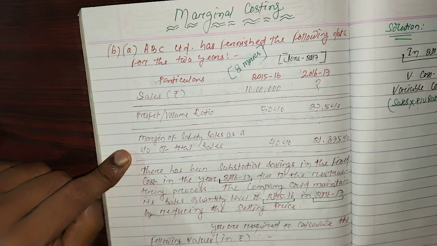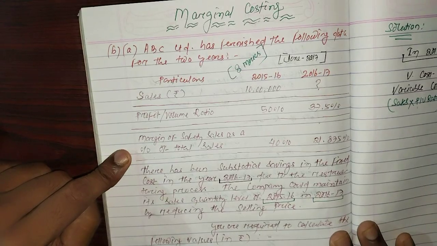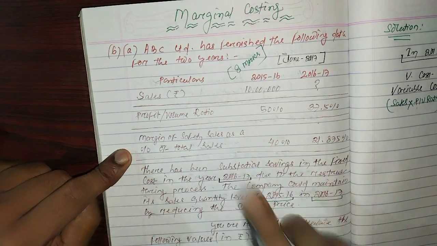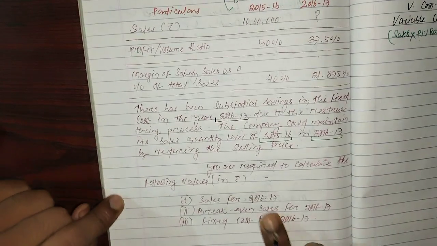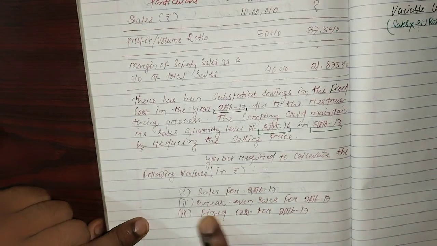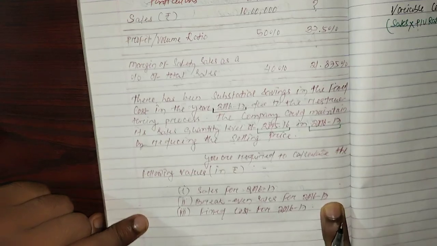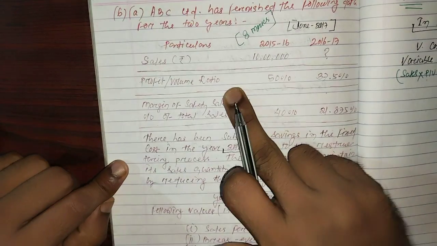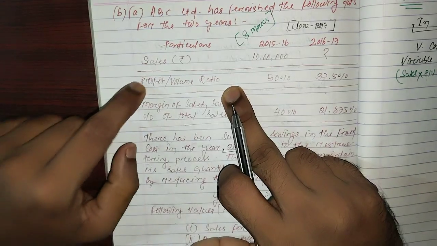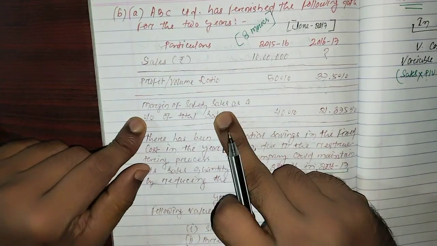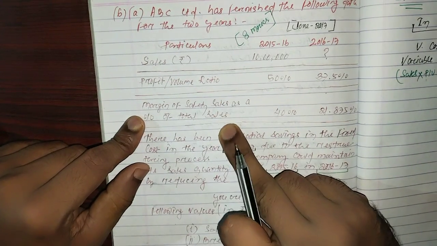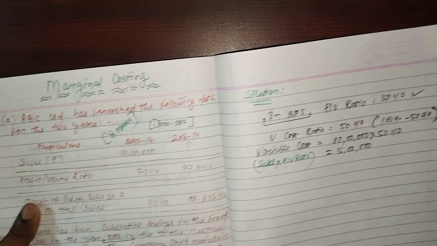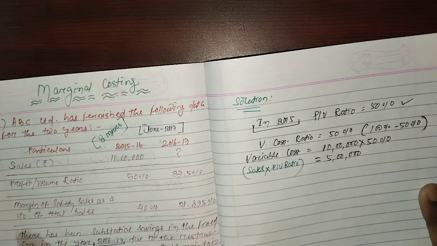So we need to take profit volume ratio as base in order to calculate sales for 2016-17, break-even sales for 2016-17 and fixed cost for 2016-17, because in the question only the ratio is given for profit volume ratio and margin of safety as a percentage of sales. Right. So I have already solved the first two steps of this question.